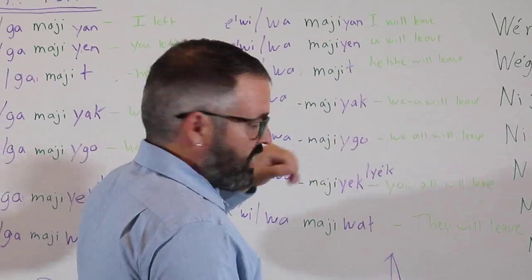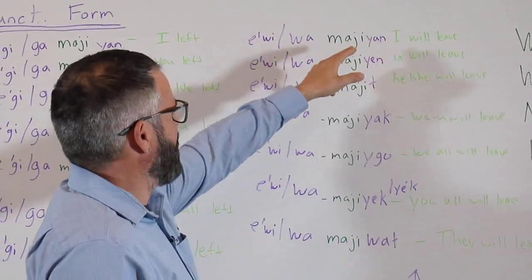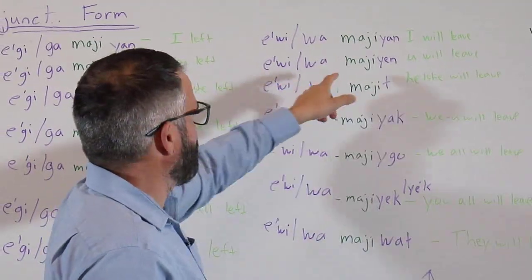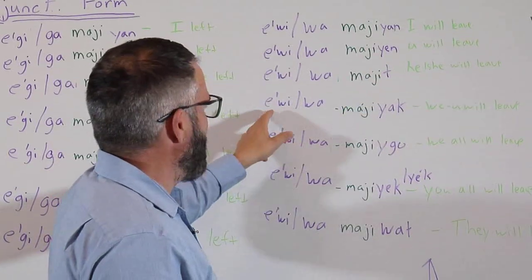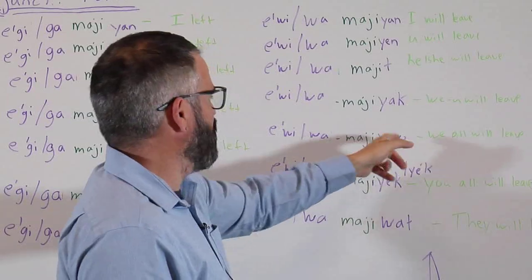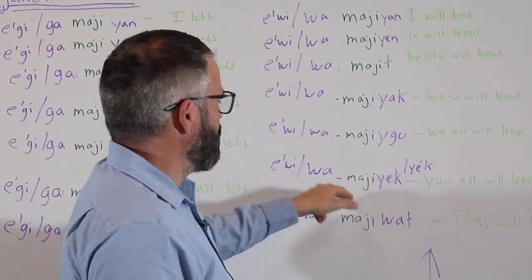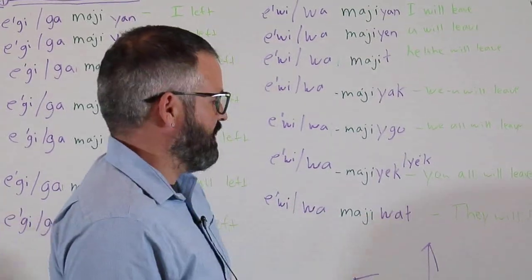And again, you have an option. You can do the wa or you can do ewi. Ewi majiyan, I will leave. Ewi majiyin, you will leave. Ewi majit, he or she will leave. Ewi majiyak, we but not you will leave. Ewi majiago, we all will leave. Ewi majiyuk or majiyak, you all will leave. Ewi maji wat, they will leave.